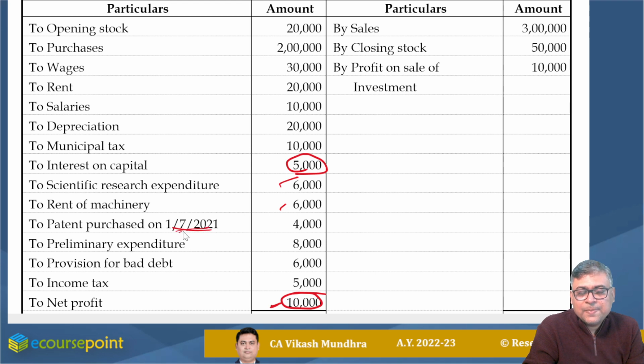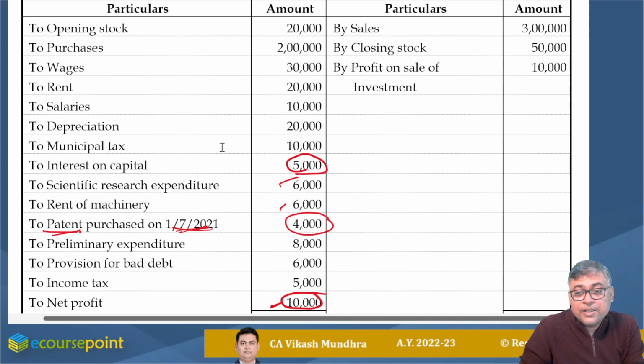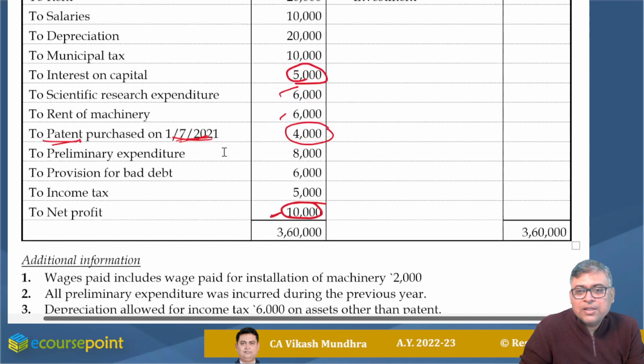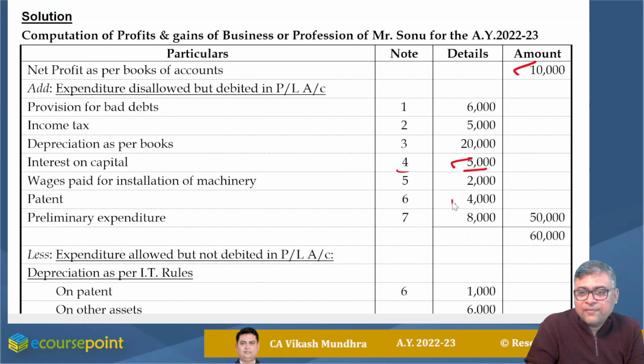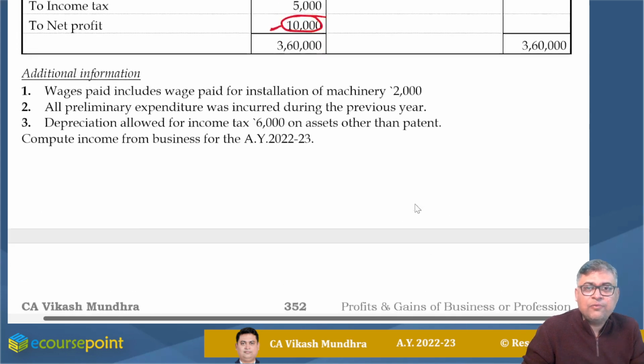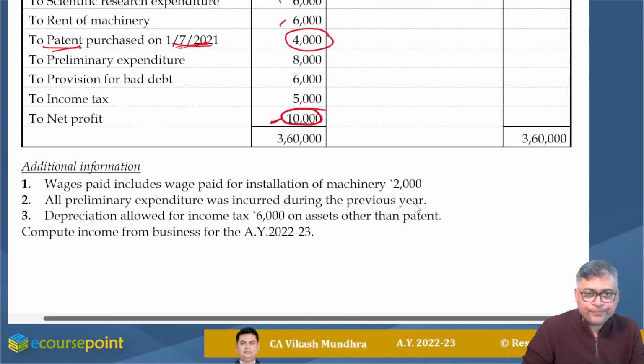It is a capital expenditure, an intangible asset acquired on or after 1st April 1998. So I'm eligible for depreciation, and the entire amount should not be debited into my PL statement. So this 4,000 should be added back with suitable remark. However, I'm eligible for depreciation at the rate of 25%.